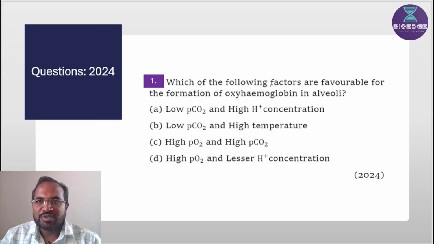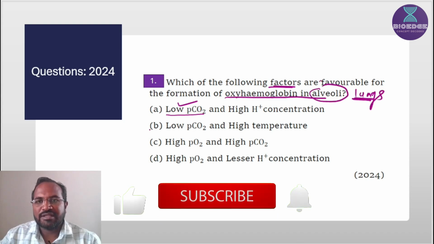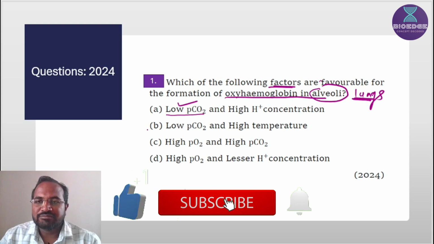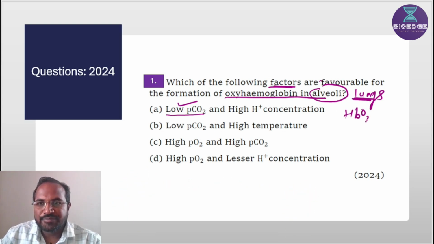Which of the following factors are favorable for formation of oxyhemoglobin in alveoli? This question is repeated, but the options are changed. First one is low partial pressure of carbon dioxide. This option is correct, because at the alveoli, meaning lungs level, they want to know what are the different factors at the lungs level for formation of HbO2. So low partial pressure of carbon dioxide, correct, and high H plus ion concentration, wrong.